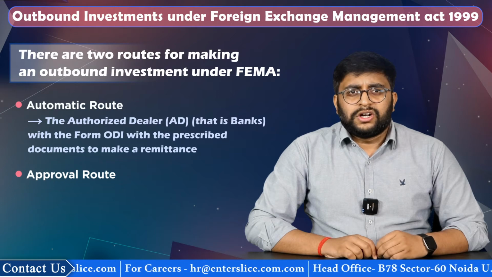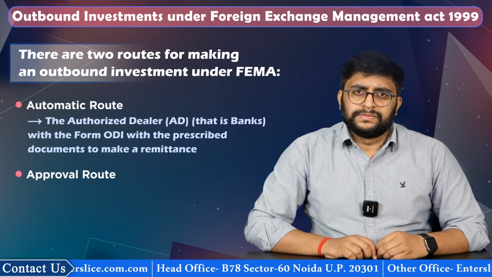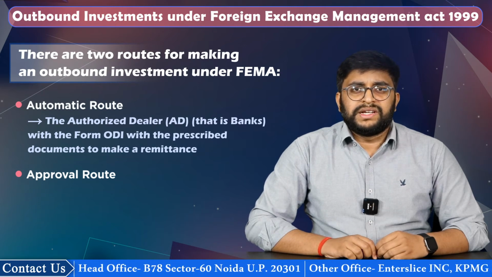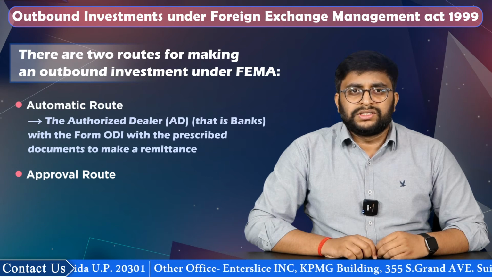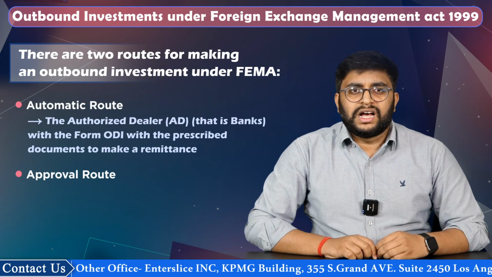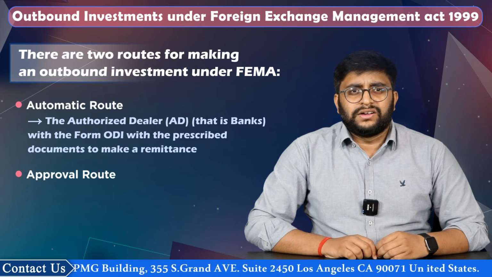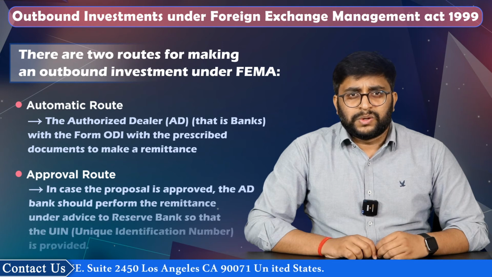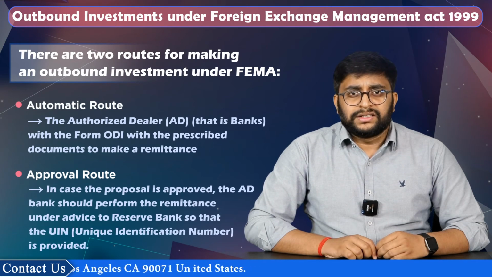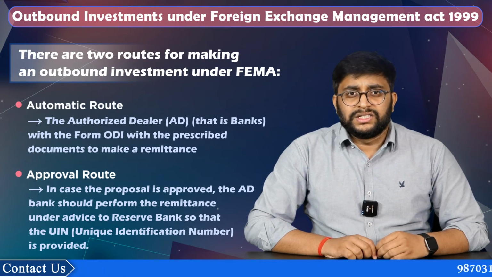Transactions which are not covered under the automatic route will be covered under the approval route. Under the approval route, the applicant should approach their designated authorized dealer, that is banks, with the proposals, which shall be submitted to Reserve Bank after due scrutiny with specific recommendations of the designated authorized dealer, along with supporting documents. In case the proposal is approved, the AD bank should perform the remittance under the advice of Reserve Bank so that the UIN, Unique Identification Number, is provided.